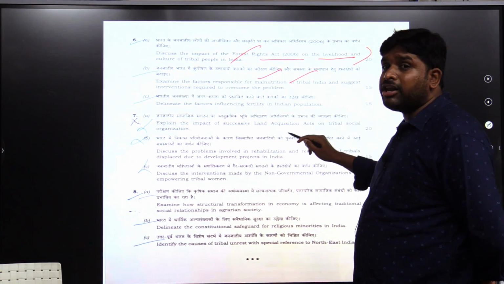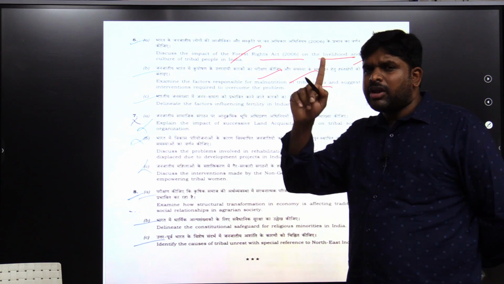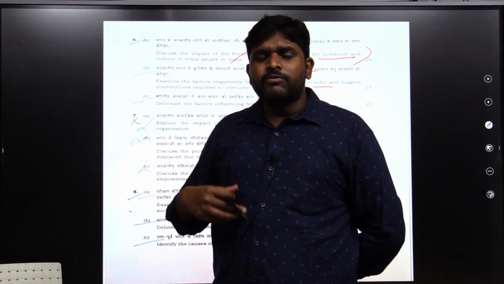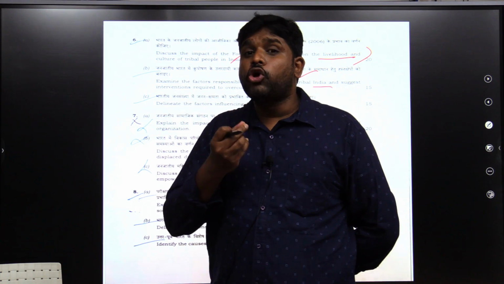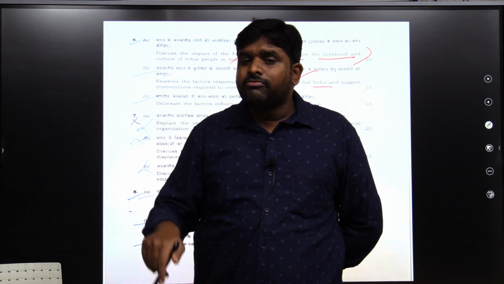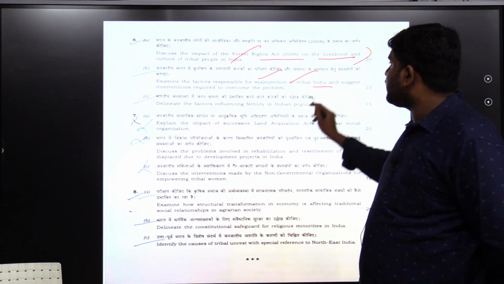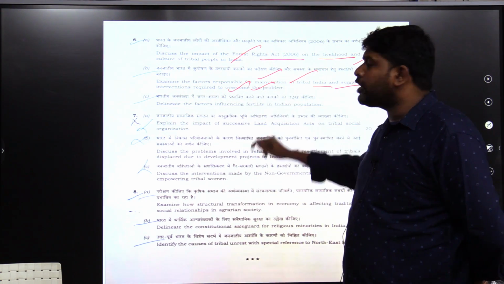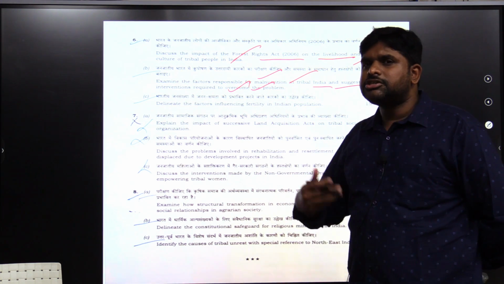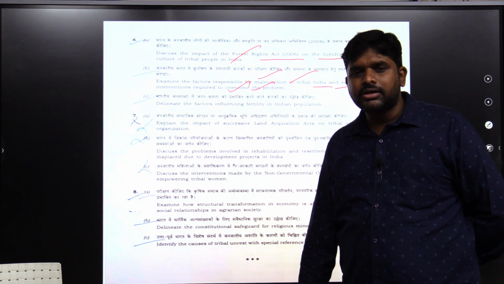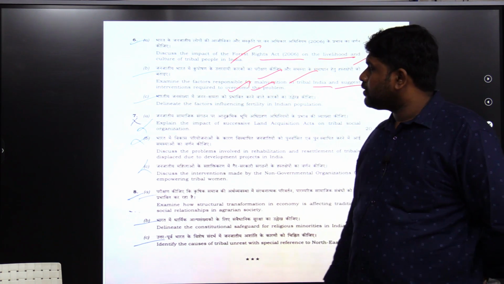Factors responsible for malnutrition in tribal India. One of the major reasons is culture. Korwa tribal people will not consume salt, because of which there is iodine deficiency, hence they are suffering from goiter. So it is also part of malnutrition. From the culture point of view, you have to write it. And suggest interventions required to overcome the problem. Suggestions like iron-rich tablets are provided by the Jharkhand government for the tribal populations.